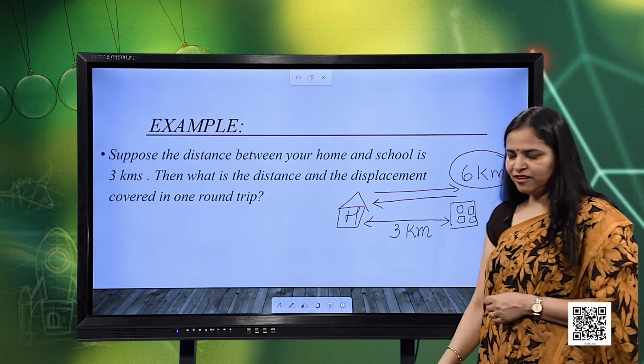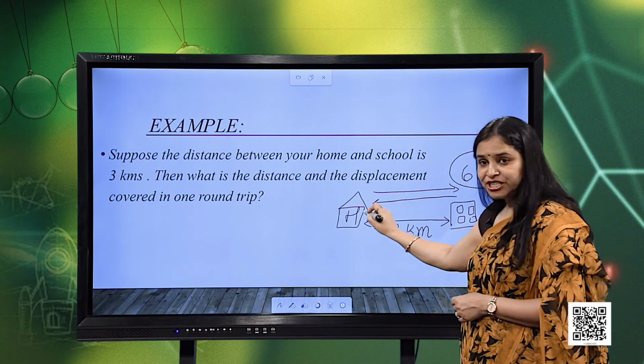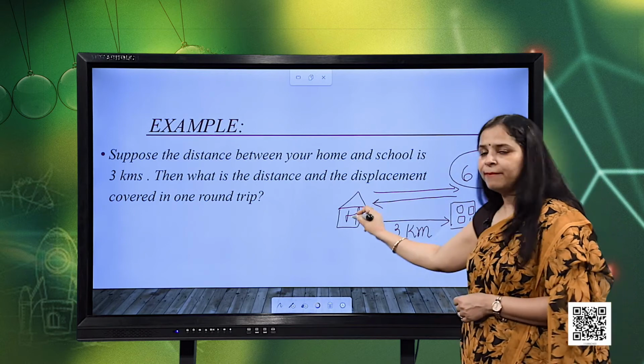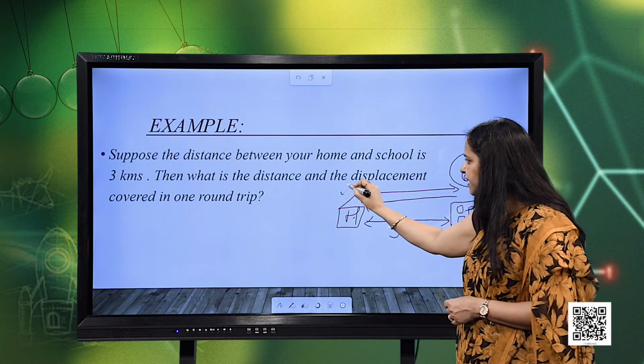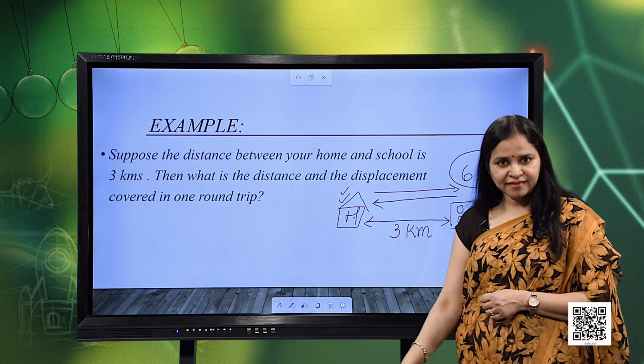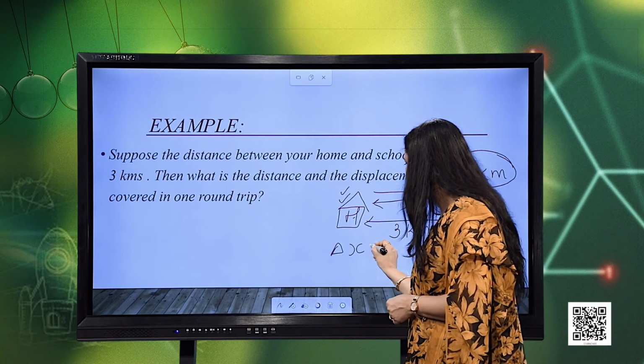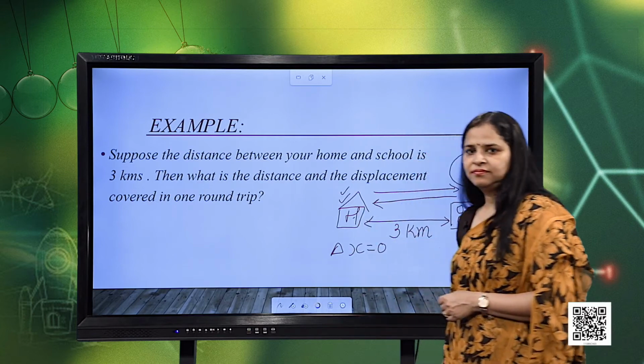And what about the displacement? Initially you started from home, you go to school, you come back to home. So, both the initial and the final positions are the same. So, your displacement delta x will be equal to 0.